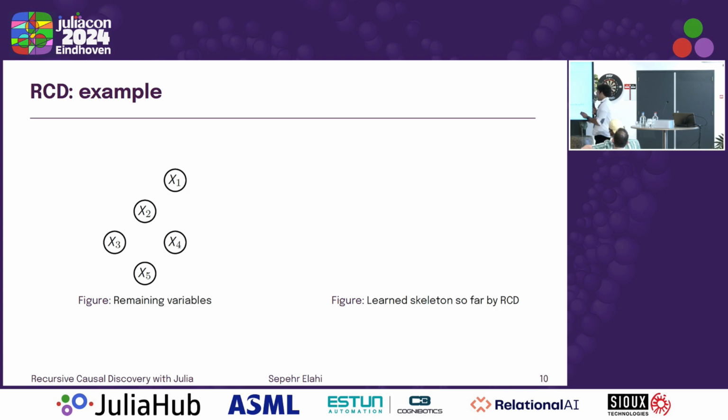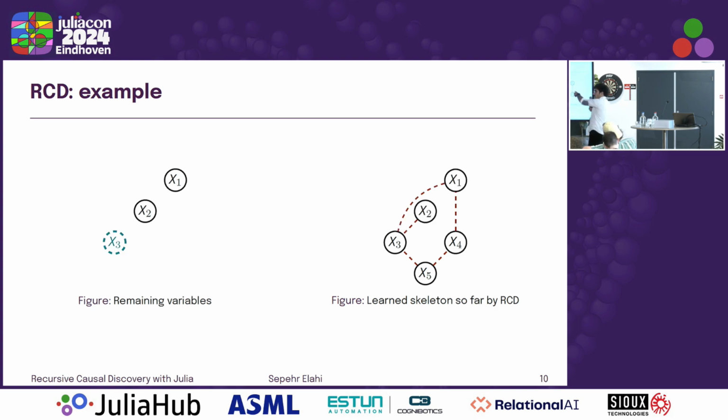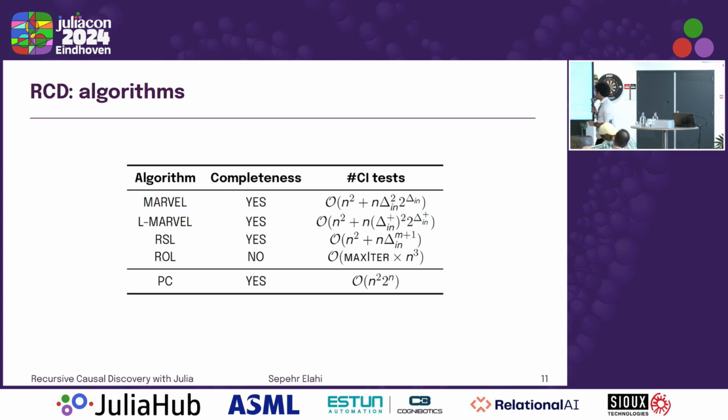And I have a little example here. On the left, we have the variables that we're working with. On the right, we have the learned skeleton so far. We first identify x5 as removable using those CI tests. We learn its neighbors, so x3, x4. We remove it. We identify that x4 is now removable. We learn its neighbors, x1, remove it. x3 is connected to x2 and x1, remove it. We move on to x2, and then x2 is only connected to x1. Once we only have one variable remaining, we're done.